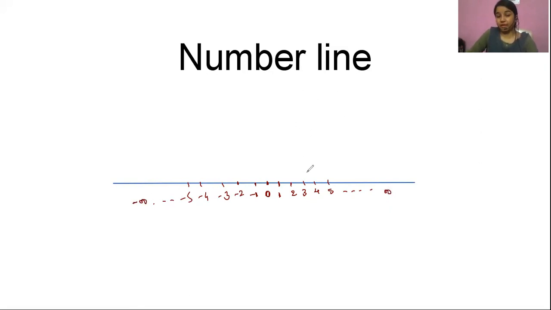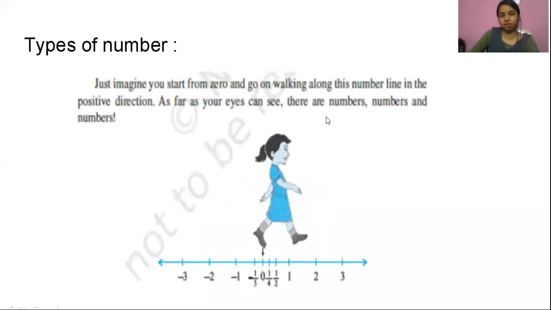So here starts our topic. Now, let us suppose if I start moving from 0, there will be some more numbers that may come in between 0 to 1. That is, just at the midpoint of 0 and 1, I can encounter 1 by 2. In between 0 and 1 by 2, at exactly mid, I'll encounter 1 by 4, right?